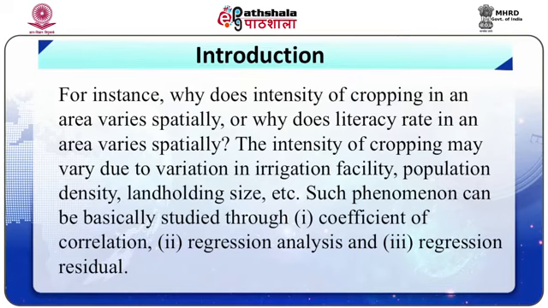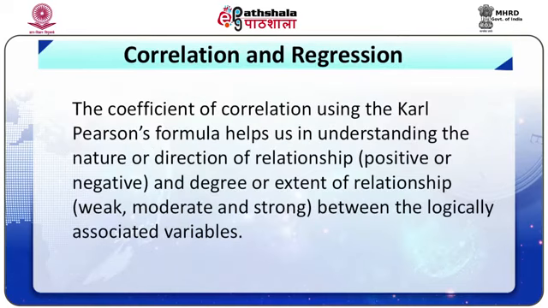The coefficient of correlation using Karl Pearson's formula helps us in understanding the nature or direction of relationship, that is positive or negative relation, and the degree or extent of relationship, that is weak, moderate or strong, between the logically associated variables.